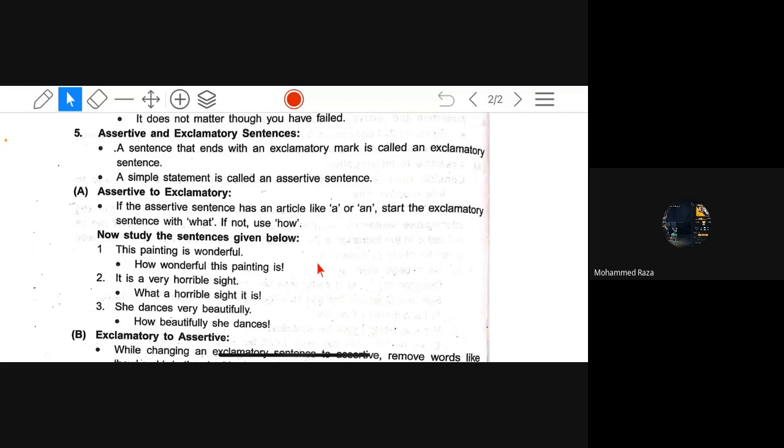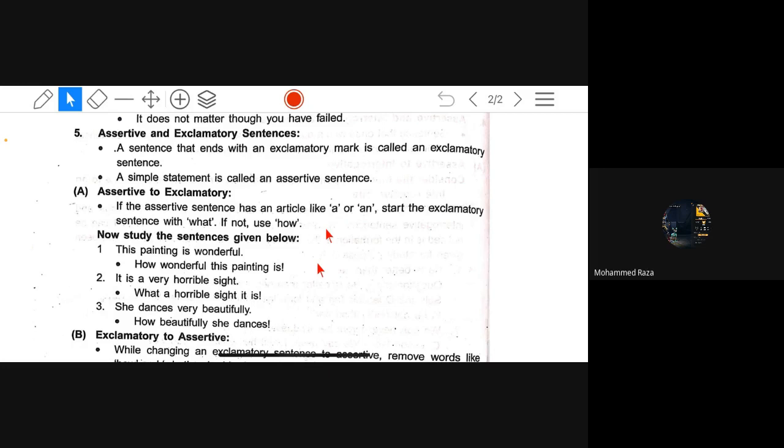Assertive and exclamatory sentence. A sentence that ends with an exclamatory mark is called an exclamatory sentence. A simple statement is called an assertive sentence. Assertive to exclamatory: if the assertive sentence has an article like a or an, start the exclamatory sentence with what; if not, use how.